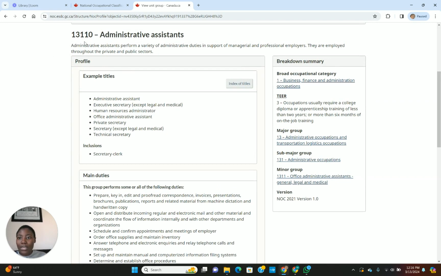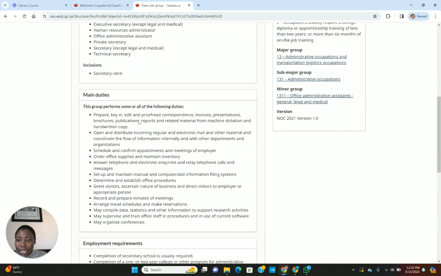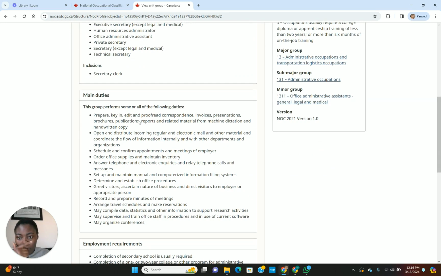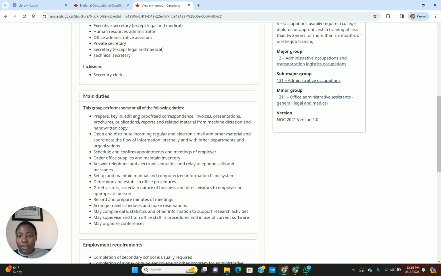NOC 13110. Let's look at the duties together. This group performs some or all of the following duties: prepare, key in, edit, and proofread correspondence, invoices, presentations, brochures, publications, reports, and related materials from machine dictations and handwritten copies.